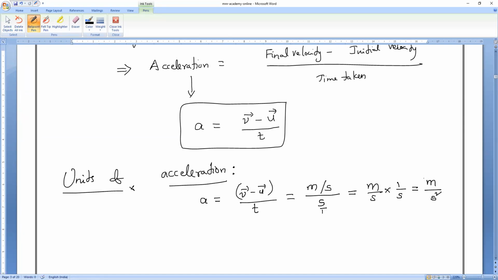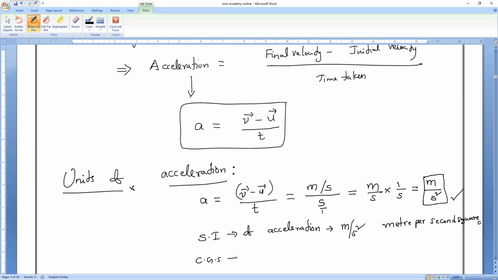So read that now, everybody. How to read this one? Meter per second square. What is the unit of what, guys? Yes, a unit of acceleration. Meter per second square.